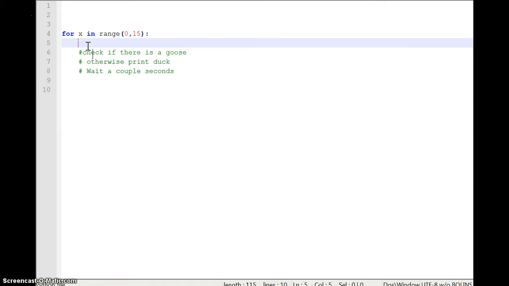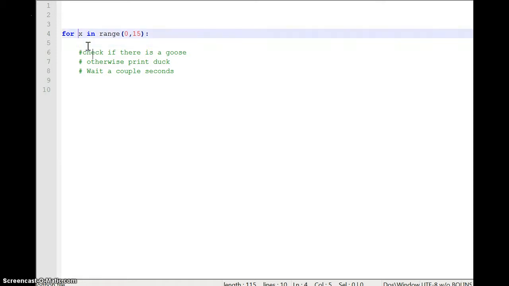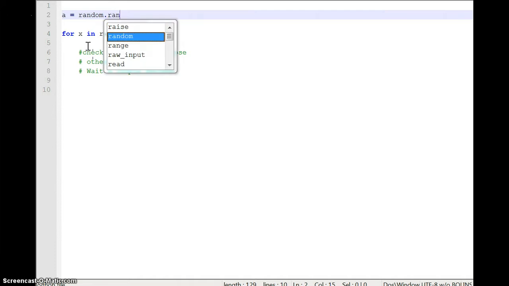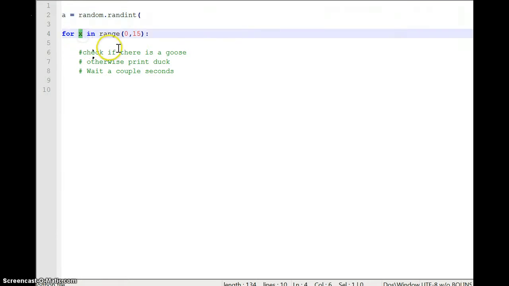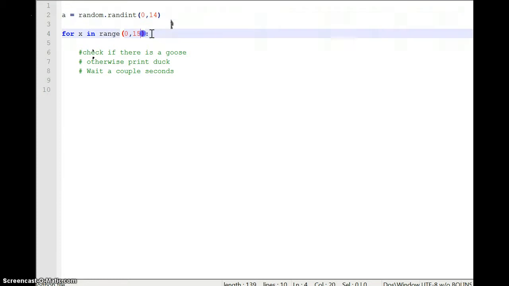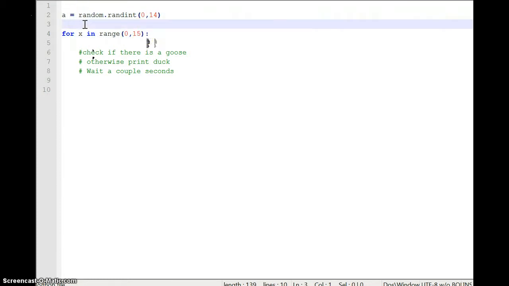Okay. So what I want to do first is I need to make someone the goose, right? And I don't want it to be person 12 every single time. So I'm going to create a random number, A, and if I'm going to run this between 0 and 14, then I want this to be a random integer between 0 and 14. Now here's the weird part, right? 14 is included here, 15 is not included in for loops. That's kind of the weird exception, right? Okay, so I have a random number.